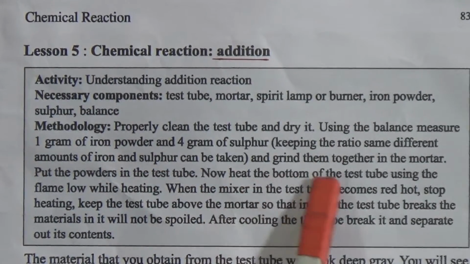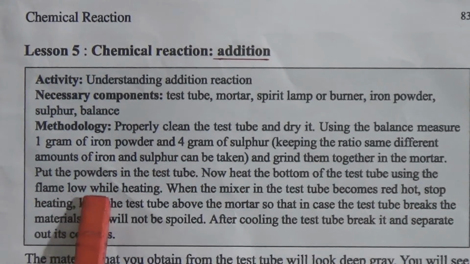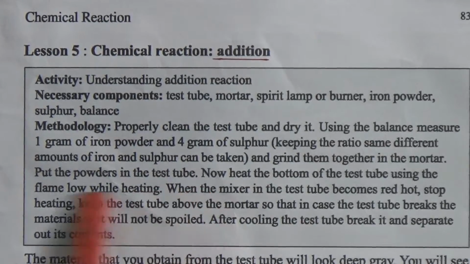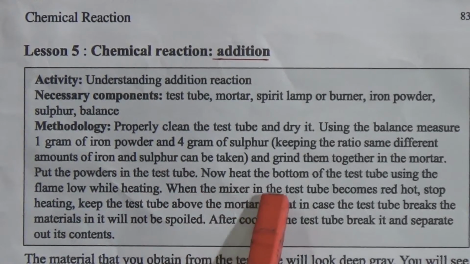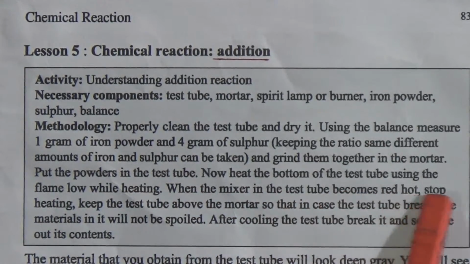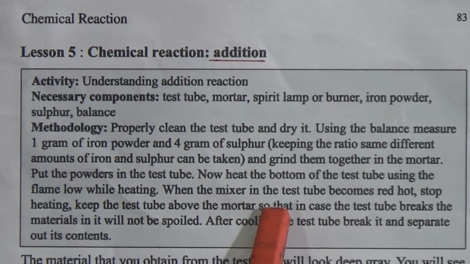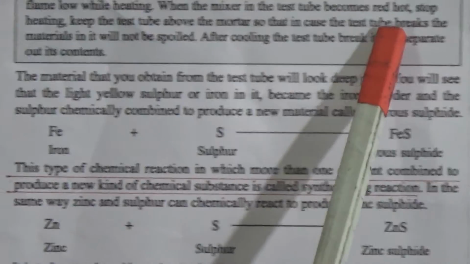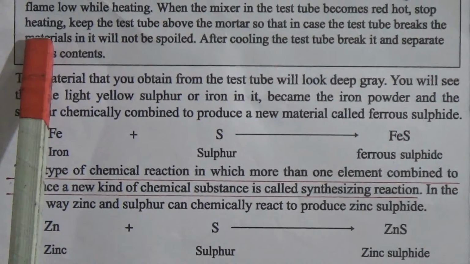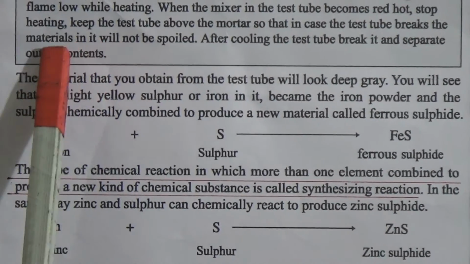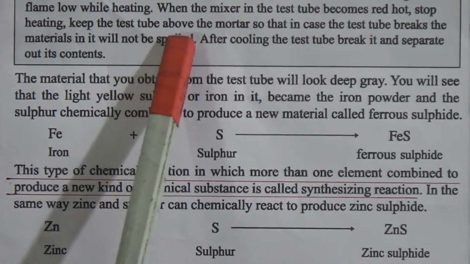Now heat the bottom of the test tube using a low flame. When the mixture in the test tube becomes red hot, stop heating. Keep the test tube above the mortar so that in case the test tube breaks, the materials in it will not be spoiled.